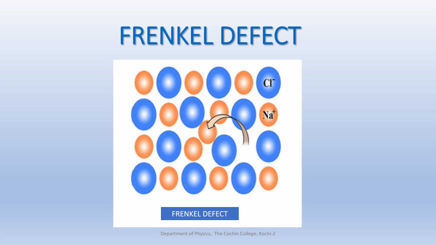In interstitial type point defects, there is a special category, Frenkel defect, that normally occurs in the case of ionic crystals.